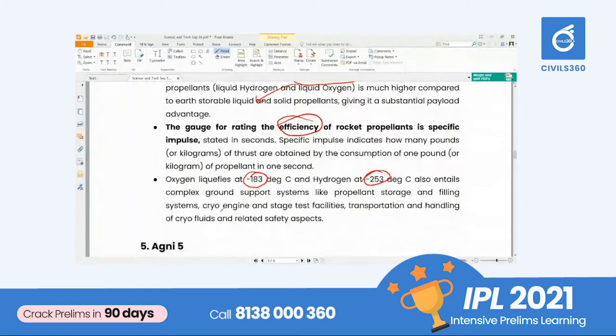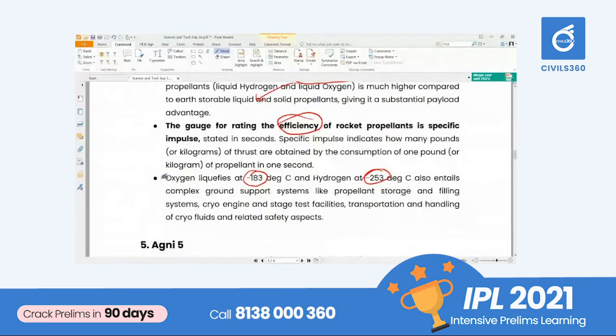And again, most of the time oxygen and hydrogen are used as the oxidizer and fuel, hydrogen as fuel and oxygen as oxidizer. They will be kept at a temperature of minus 183 and minus 253.